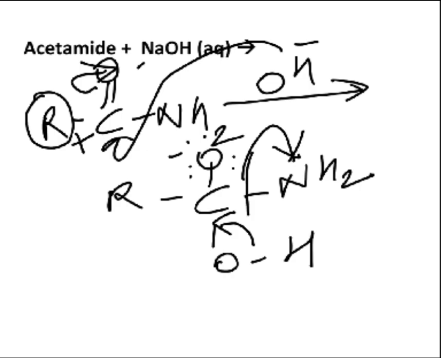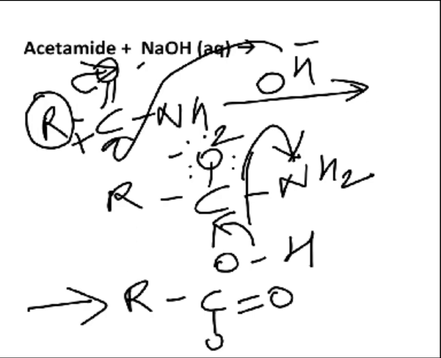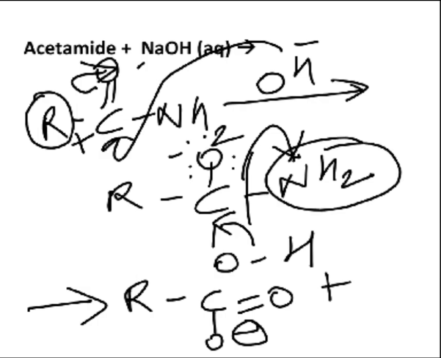So the bond over here will break, right, resulting in a formation of RC double bond O minus, that is formation of carboxylate anion, and this NH2 will be released here, right, and this will be further attacked by this hydrogen, so resulting in a formation of NH3. Is it clear? So that is your formation of sodium salt of carboxylate anion, and ammonia as a byproduct is released, right? I hope all the mechanisms are clear to you with reference to all the 4 concepts.